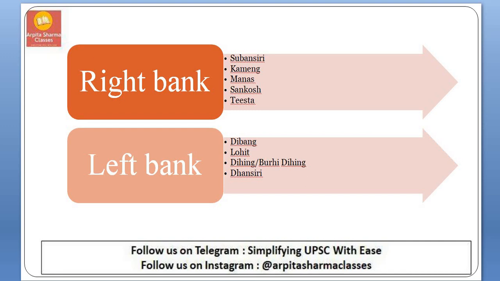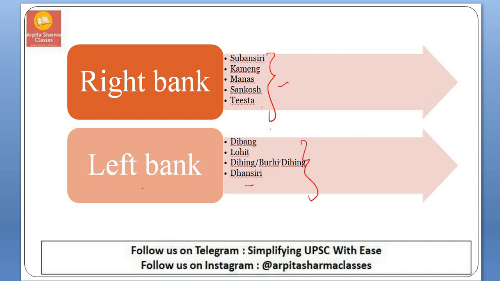These are some of the right bank and left bank tributaries of Brahmaputra river. On the right side: Subansiri, Kameng, Manas, Sankosh and Teesta. And from the left side it is joined by Dibang, Lohit, Dihing or Buri Dihing and Dhansiri.